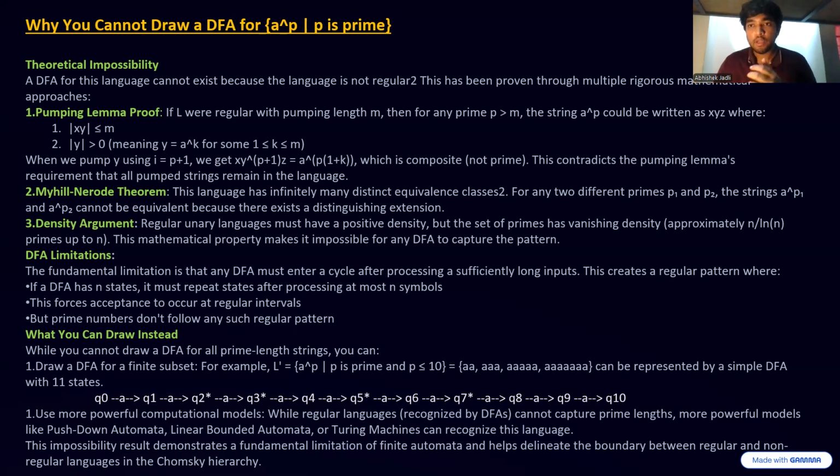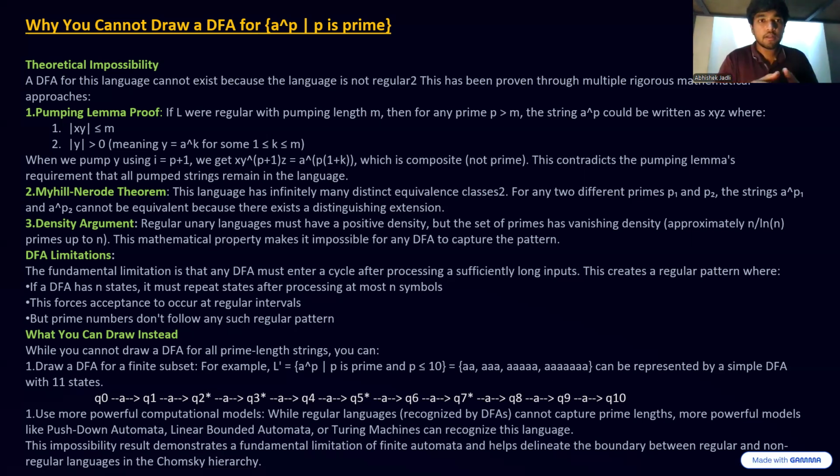So this recursiveness, or this cycle, forces an event where a particular string will get accepted. And this cycle is also proved in the pumping lemma, and that cycle follows a principle called the pigeonhole principle. We'll see that in further slides. But right now, for this particular language, it is theoretically impossible to form a DFA, because a DFA has the limitation that there must be a cycle.